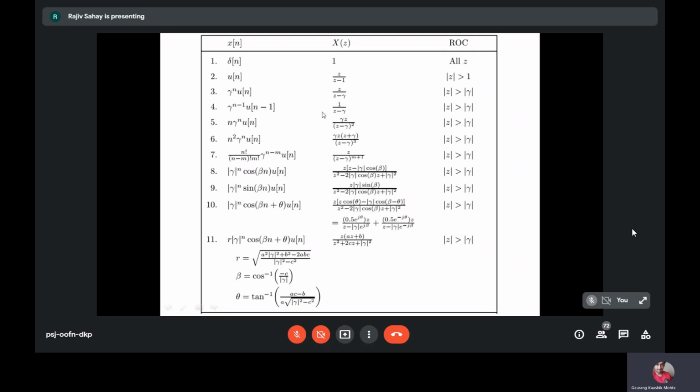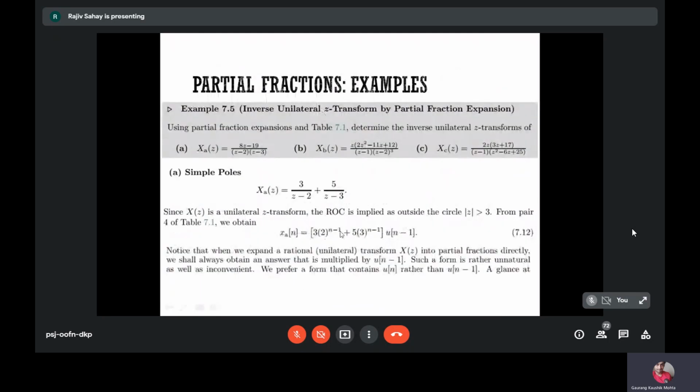So the output is 2 to the power n minus 1, or gamma to the power n minus 1, into u of n minus 1. This is the inverse expression. This has a disadvantage that you have an answer that is multiplied by u of n minus 1. Such a form is not natural and inconvenient, and therefore we want u of n instead of u of n minus 1. So then we don't do the splitting like this.